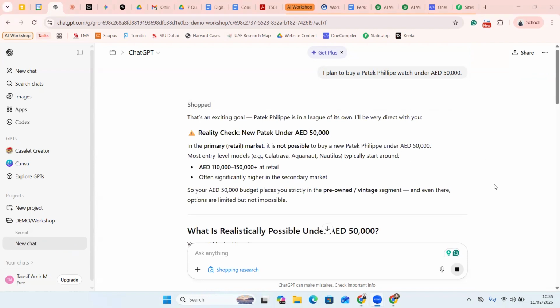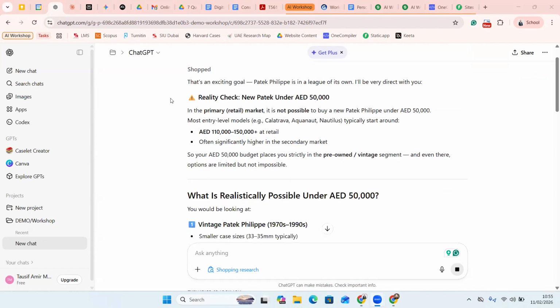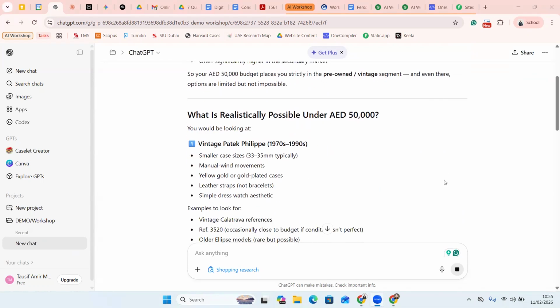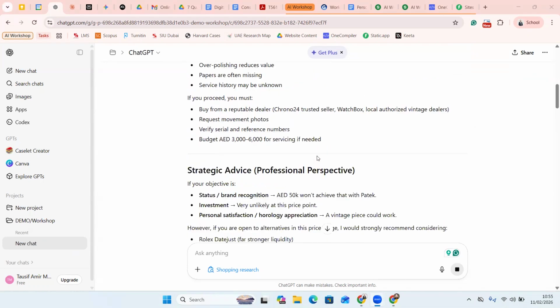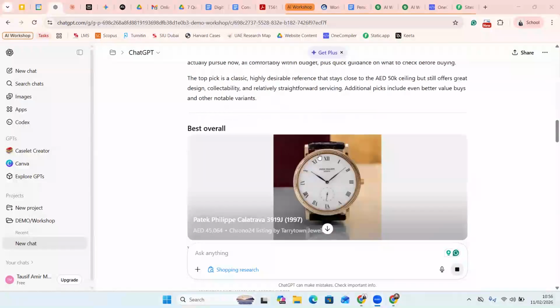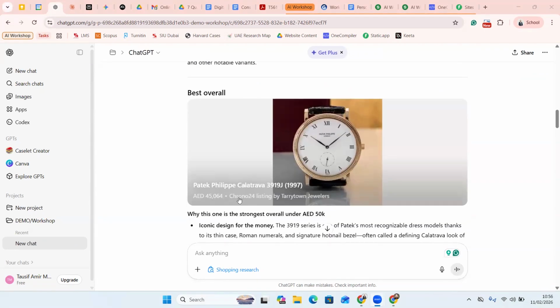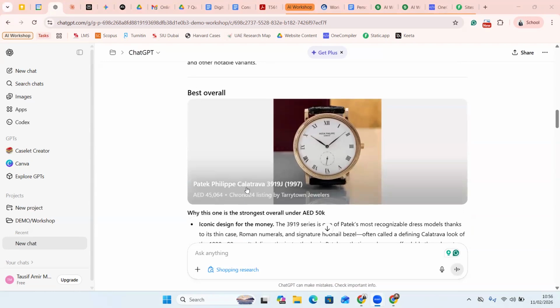All right, so now it has done its part of research and it is now giving me the options. Okay, now all this gyan which ChatGPT will give you, you can just go through it. Okay, I'll just get straight to the point. So I'll just scroll down and I'll see the option. Okay, now it's giving me a decision that the best overall suggestion is over here, so it's suggesting this particular watch, which is this particular product brand, the Calatrava and whatever the code is, and it will cost me approximately 45,000.